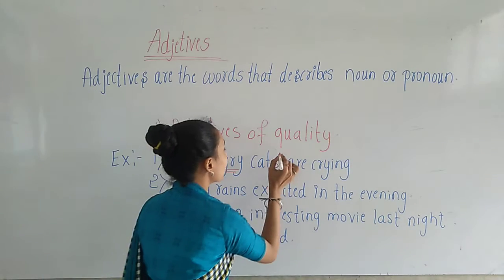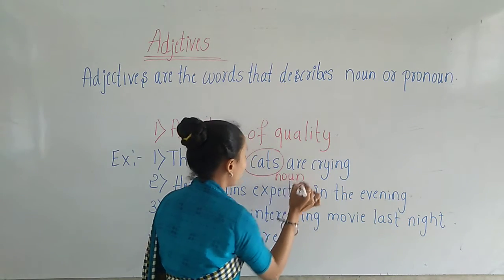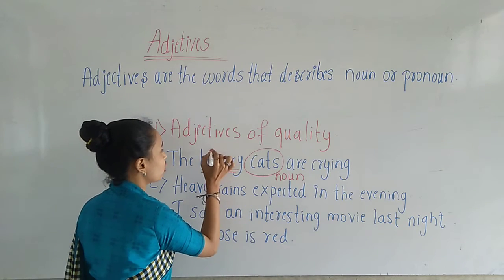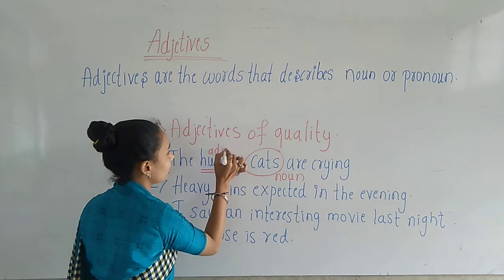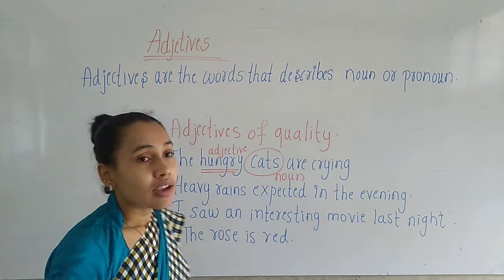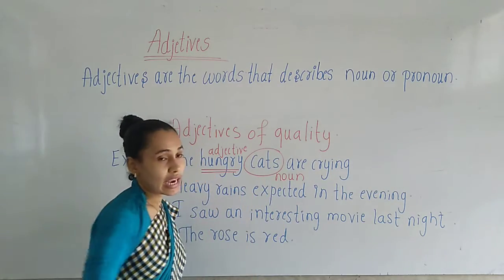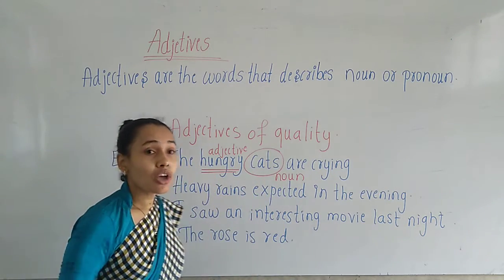Here cats are the noun, and hungry is the adjective of quality describing the quality of the cats.